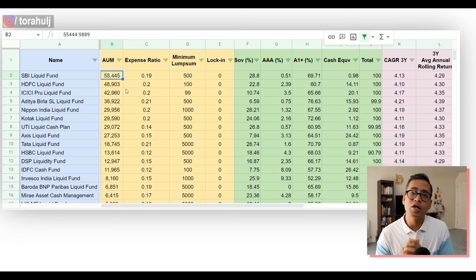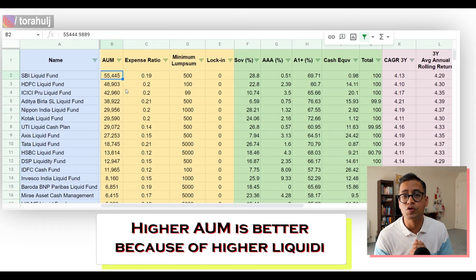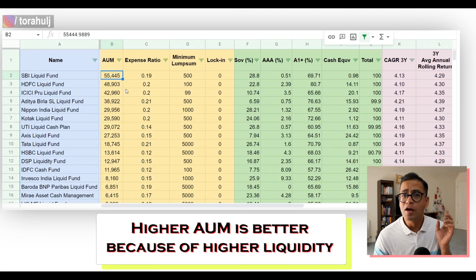Typically, when the equity market is not doing well, it is very uncertain, maybe there is a fear of recession looming, investors withdraw their money from the equity market and park it in liquid funds and wait for the market condition to get better. As soon as the market condition gets better, they suddenly start to withdraw this money from liquid funds and allocate it to, let us say, the equity market. Any liquid fund that is able to deal with all of this withdrawal demand will do much better, and therefore liquid funds that have higher asset under management can deal with these situations much better versus liquid funds that have lower asset under management. So higher the asset under management, better it is.